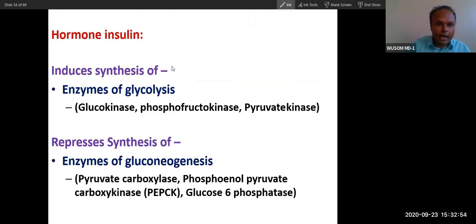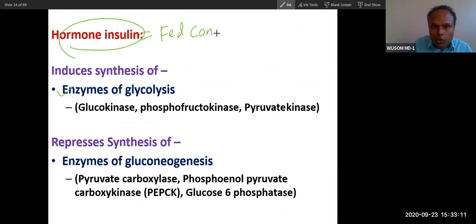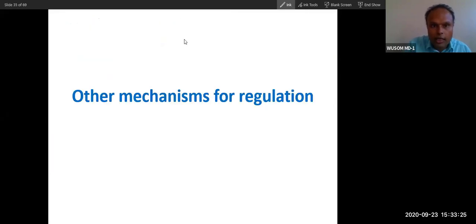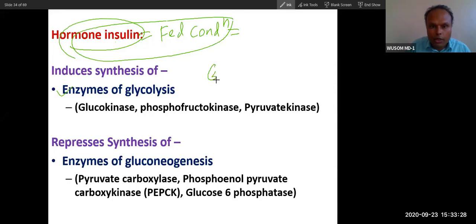So you can see here are some answers. The insulin hormone actually induces the enzymes of glycolysis and represses the enzymes of gluconeogenesis. So insulin means fed condition. I want to give you a formula: just remember, insulin means fed condition. And then I will talk in detail about the others. And glucagon is the reverse. Glucagon means fasting condition. So glucagon is released in the fasting condition.